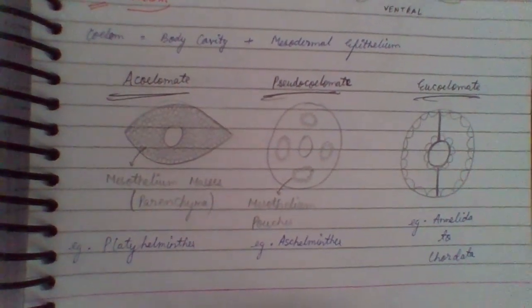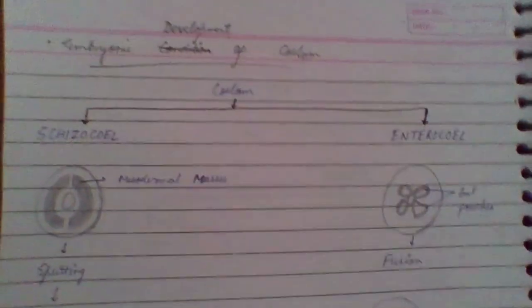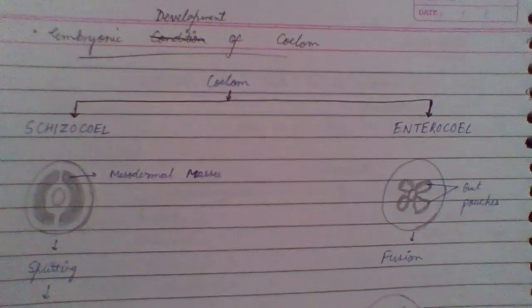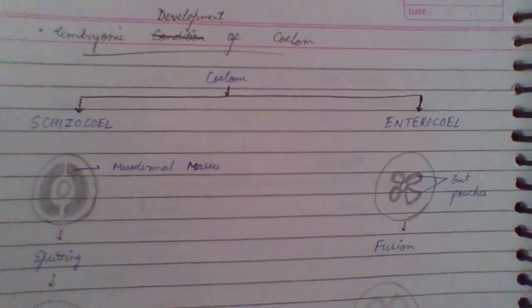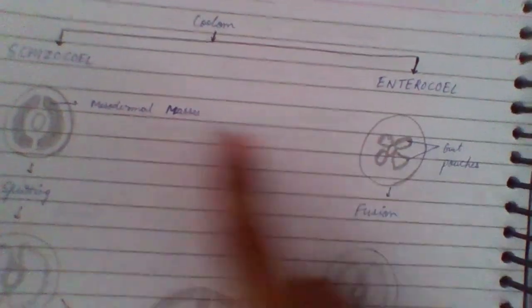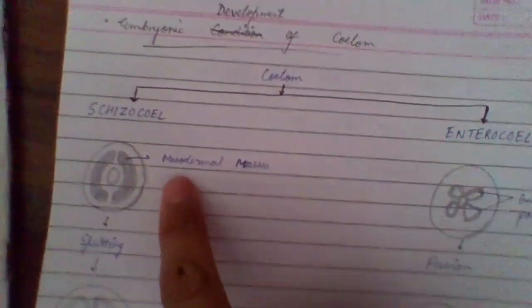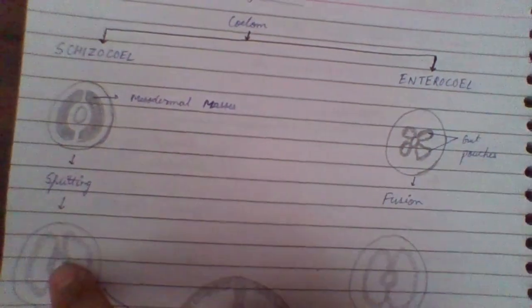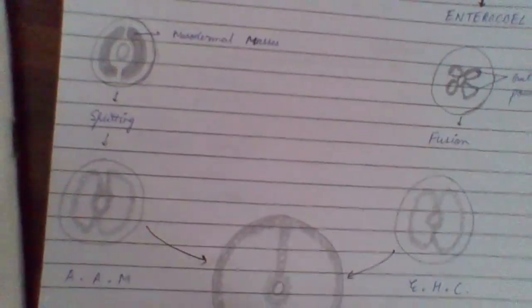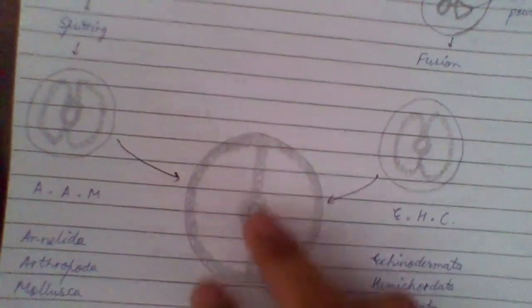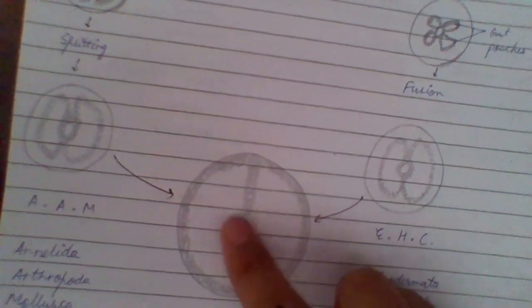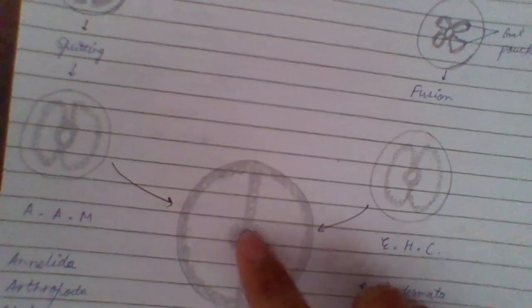This is the basic information I am giving. Now, the embryonic development of coelom. On the basis of it, there can be two types: schizocoel and enterocoel. See, these are mesodermal masses and these are gut pouches. In case of mesodermal masses, there is splitting. It splits and forms a covering around the body, in the body cavity, as well as around this canal. After it fuses and forms, it expands in this way and forms the outer lining as well as the lining inside it, as well as the covering above it.